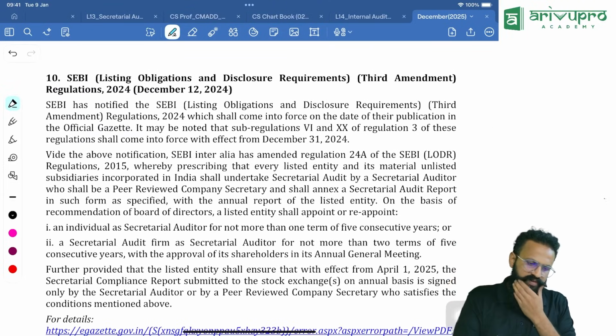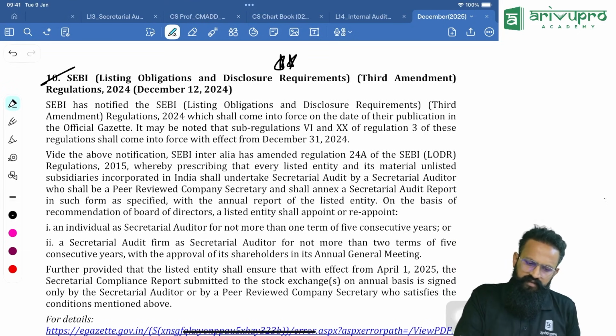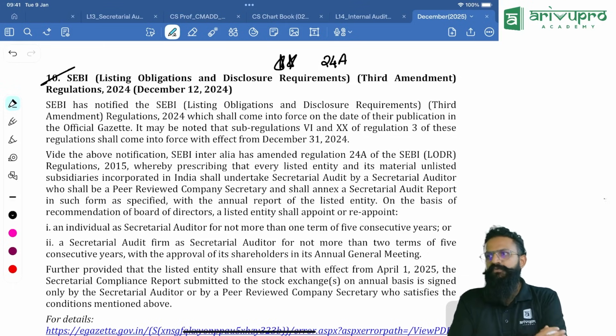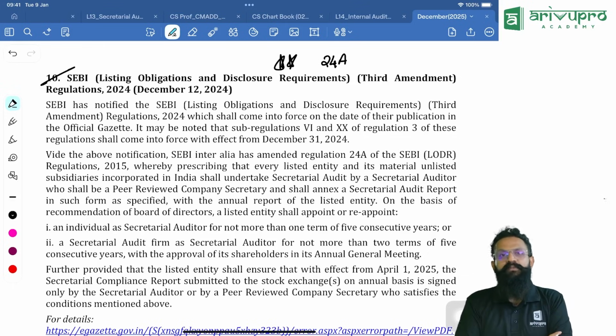Okay, now this is the amendment. Important. In SEBI LODR, there was something called Regulation 24A. What does 24A prescribe? This has come in chapter 9, but in general, it is coming under SEBI LODR. Capable enough of being asked, remember and go.